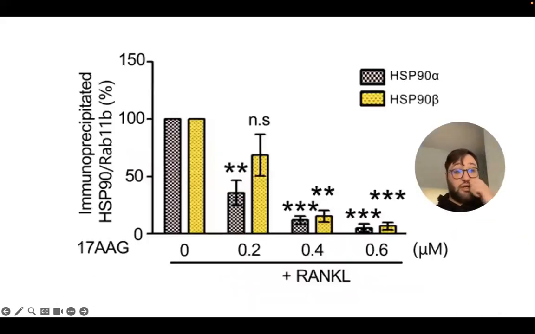Now to graphically show the data from the previous slide, we have immunoprecipitated HSP90 and RAB11B percentages. With the increasing concentrations of 17-AAG, we see that RAB11B interactions with HSP90 alpha and HSP90 beta decreased. This shows that even though the density of RAB11B protein did not change, the interaction does change. Overall, experiment 2 shows that the HSP90 ATPase domain is important in the interactions and processes of HSP90 and RAB11B. And when this interaction is no longer viable, other osteoclast pathways are then activated.